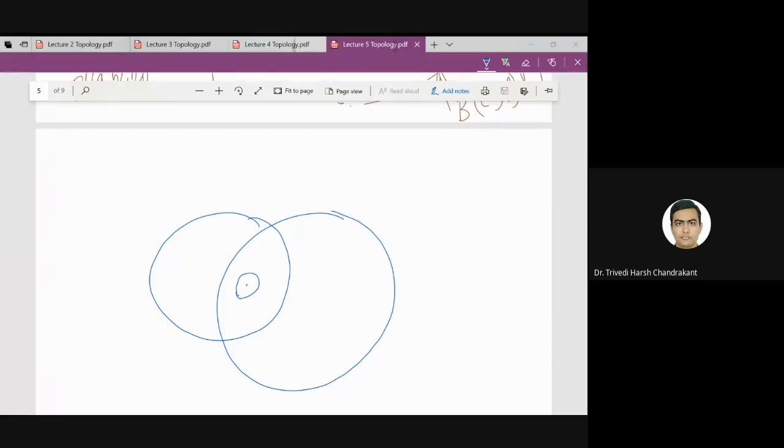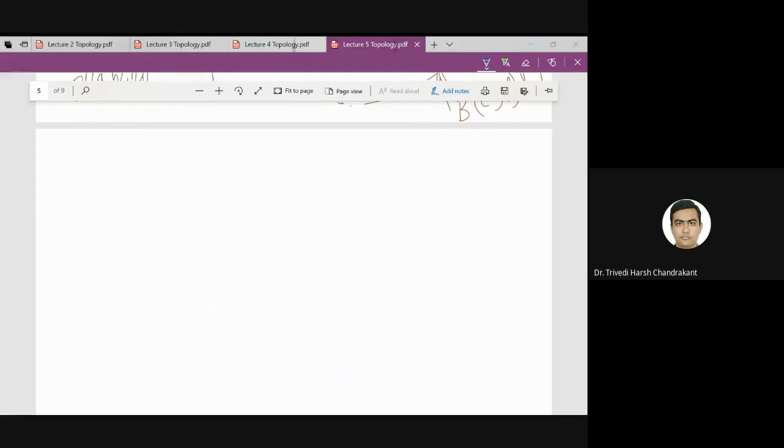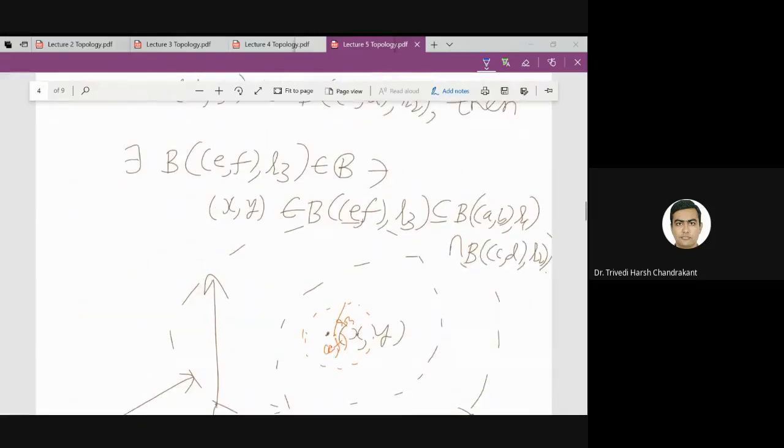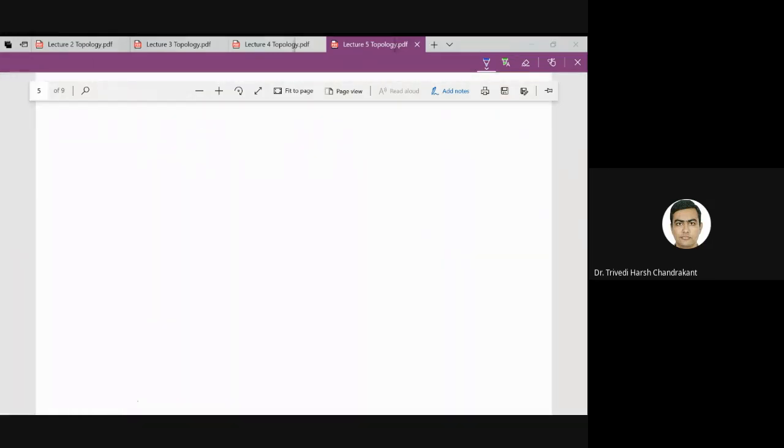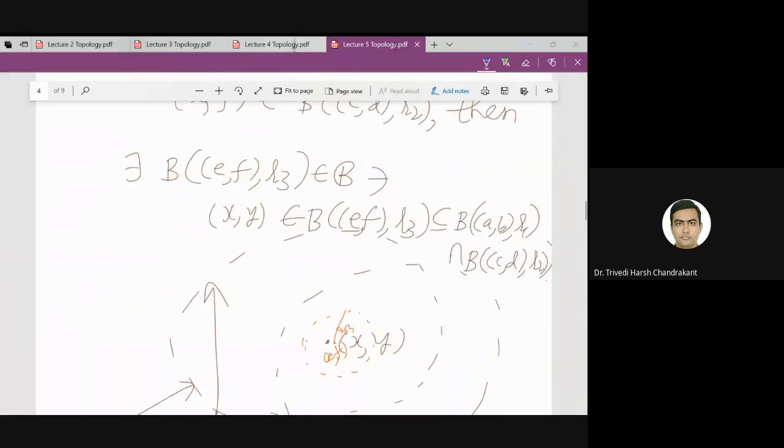If you see what the basic open sets in R2 are, they are the disks, and if you have two such disks, you can always find a smaller disk which is contained in both disks. And if you want to be more precise, you can actually find some formula for R3 also in terms of R1 and R2 and the centers.